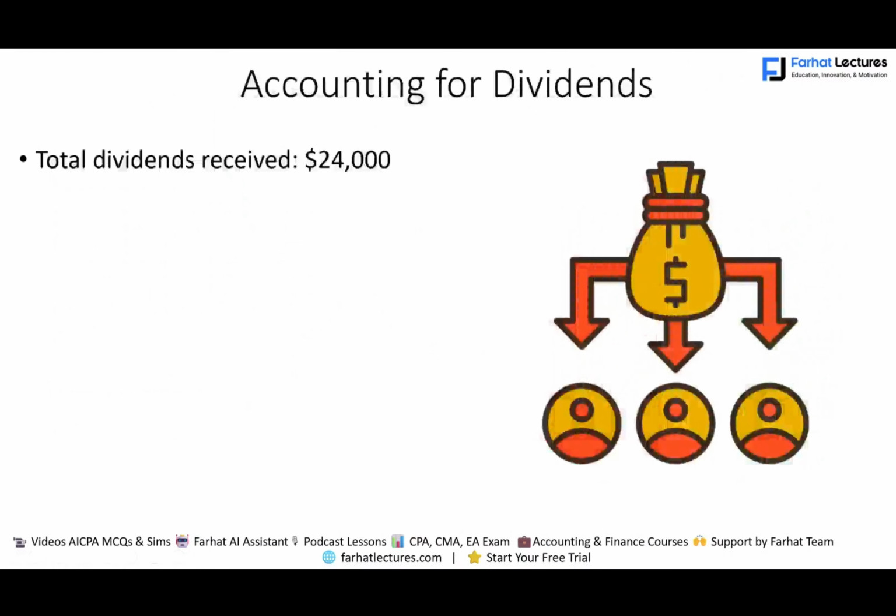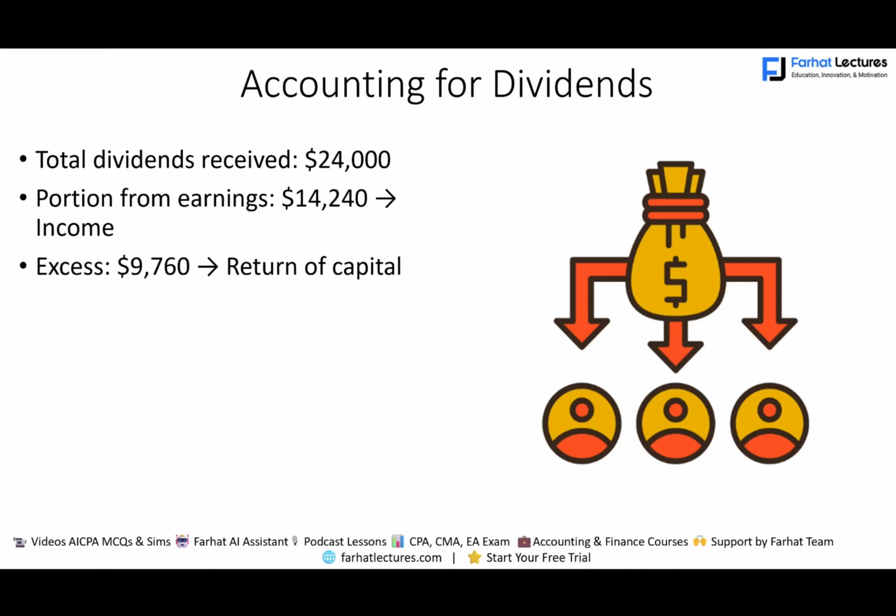Now let's assume the company made a profit and distributed $24,000 in dividend. Well, the portion from earnings is only $14,240. So they did not make a profit of 24, they only made $14,240, and that's the only earnings they have, whether it's current or accumulated and retained earnings. But they pay 24. What does that mean? It means the excess, the 9,760, is excess of earnings. It's considered return of capital.